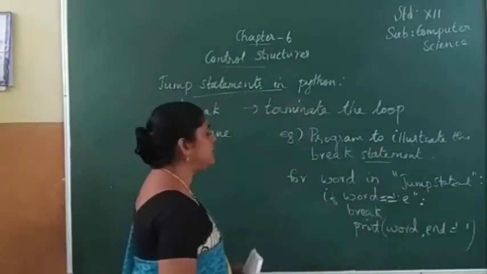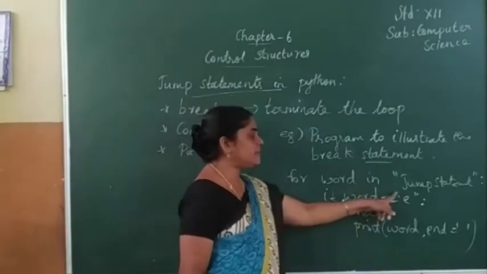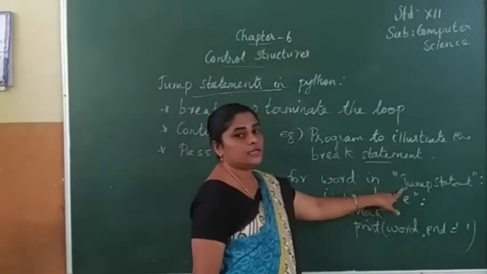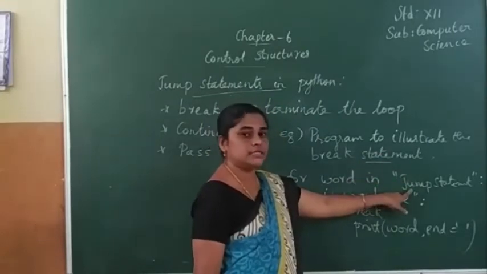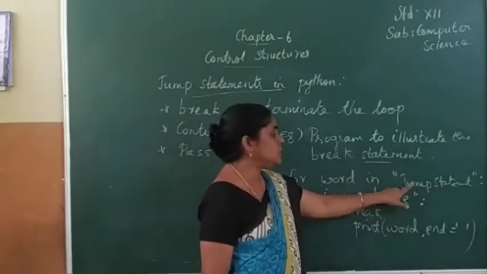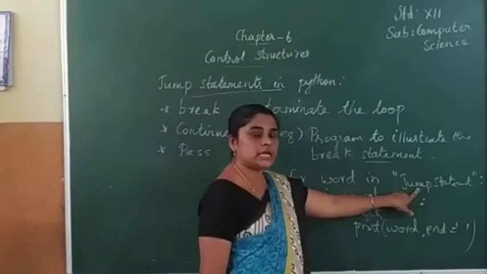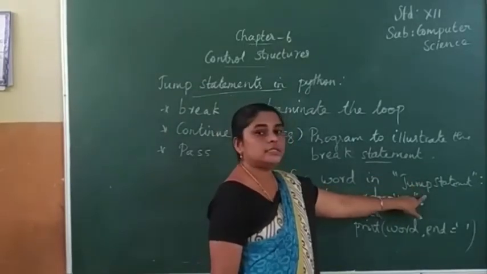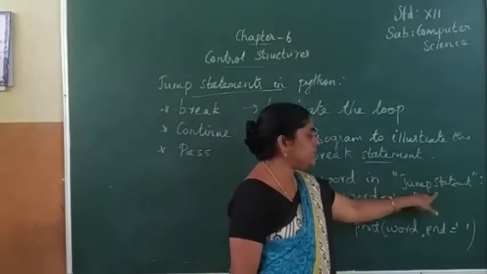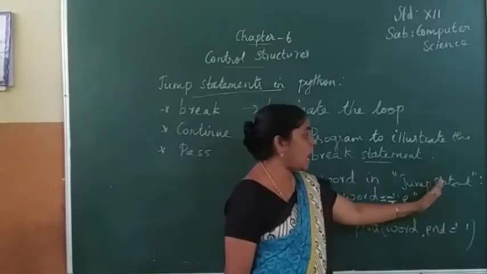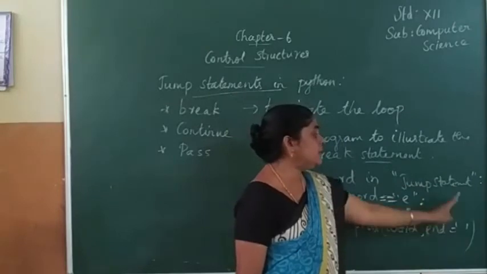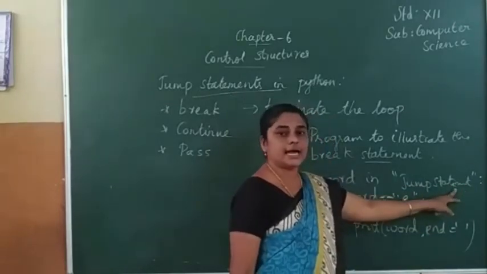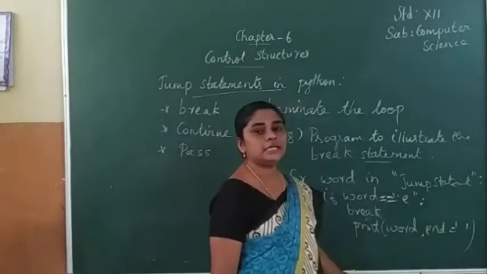So what will be the output? If word equals E: the first word, J, is not E, so it is false and it goes to the next word. This is also false, so it goes to the next, and like that up to E. When this program is executed and the character E comes, the execution will be stopped.